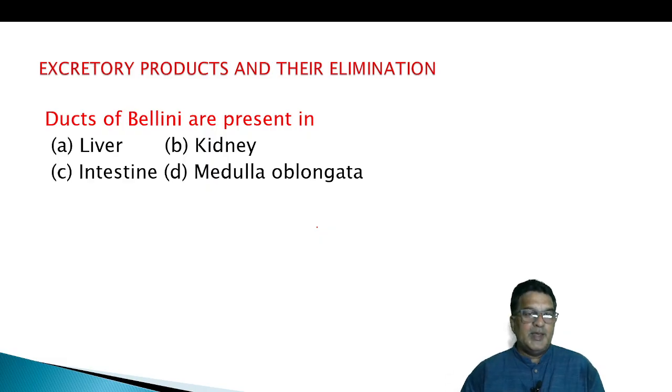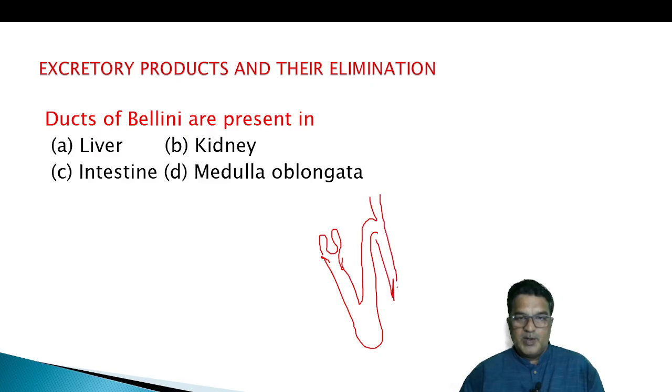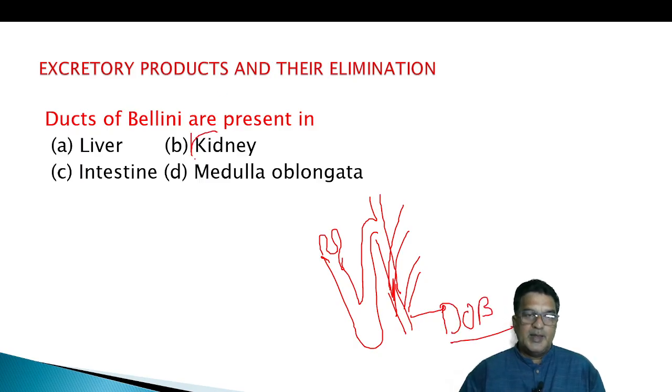Ducts of Bellini are present in which organ? Who are the ducts of Bellini? In the nephrons, the distal convoluted tubule opens into the collecting duct, and all the collecting ducts open into the ducts of Bellini. So it belongs to the kidney.